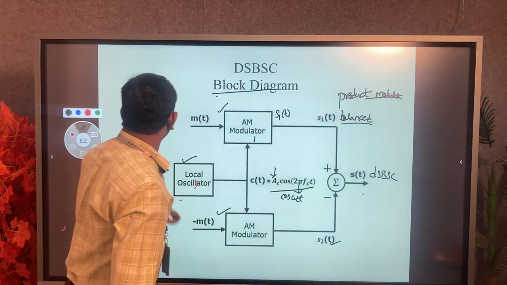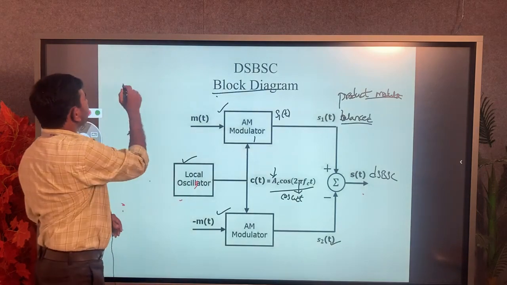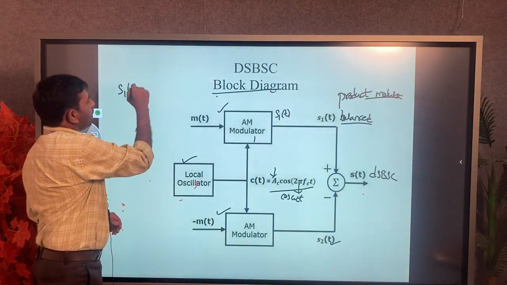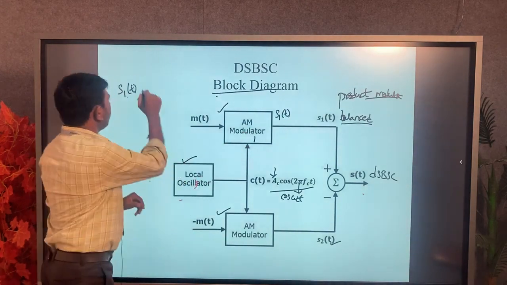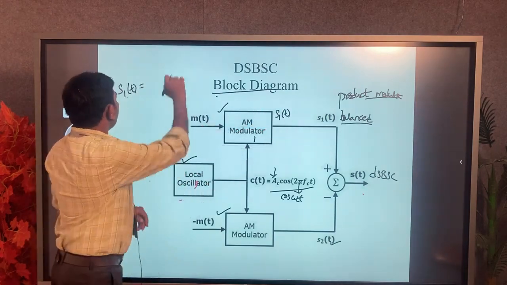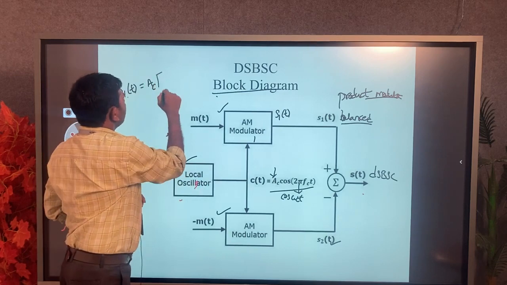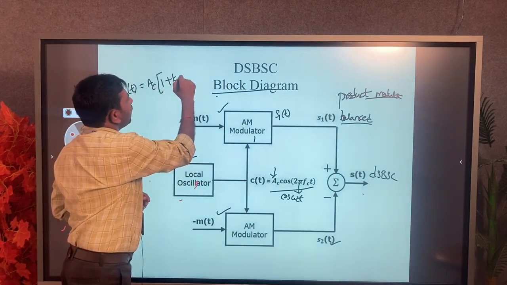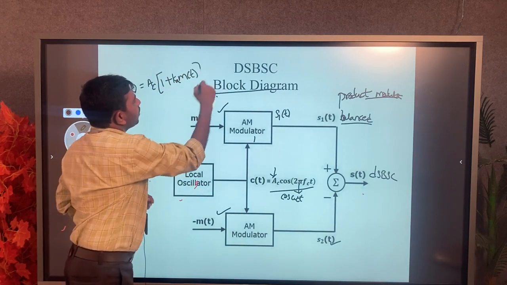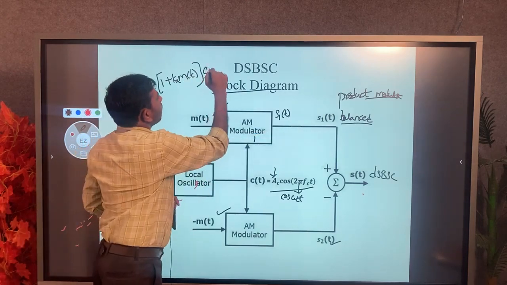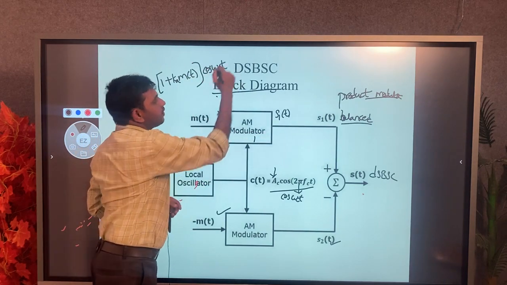Now we see the mathematical expression of S1 of t, the first modulator output. S1 of t is equal to Ac into 1 plus Ka into m of t, times the carrier signal cos omega ct.